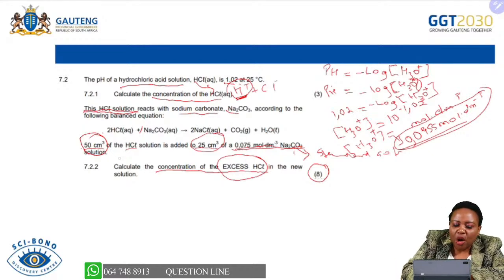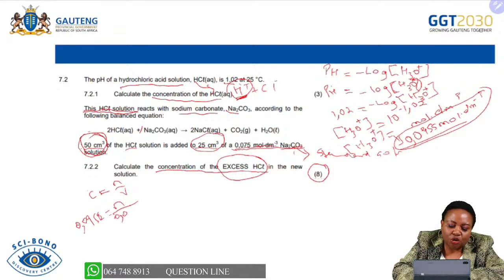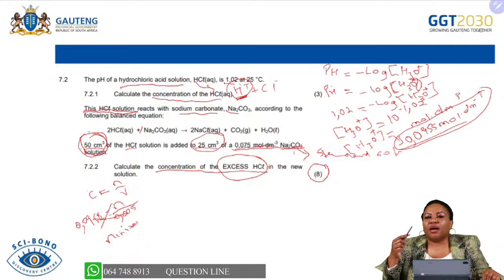So the first thing that you do, let's find the number of moles of the acid that we had initially. So how do we do that? The number of moles of the acid that we had initially, we know that c equals n over V. The concentration is provided as 0.0955, and we don't know the number of moles, but we know that if we divide the 50 by 1000, we're going to get 0.05, and then we cross multiply and we find the initial number of moles of the acid. I always think it is very important that you label which number of moles you are calculating.